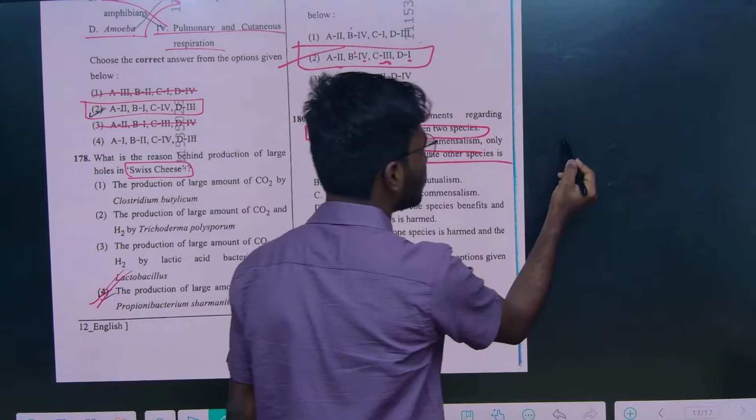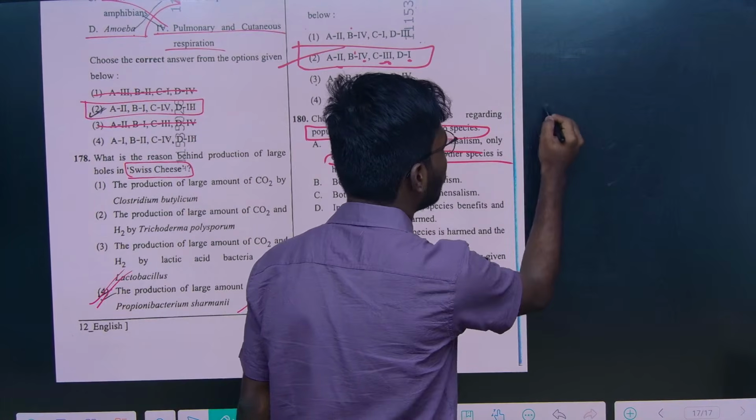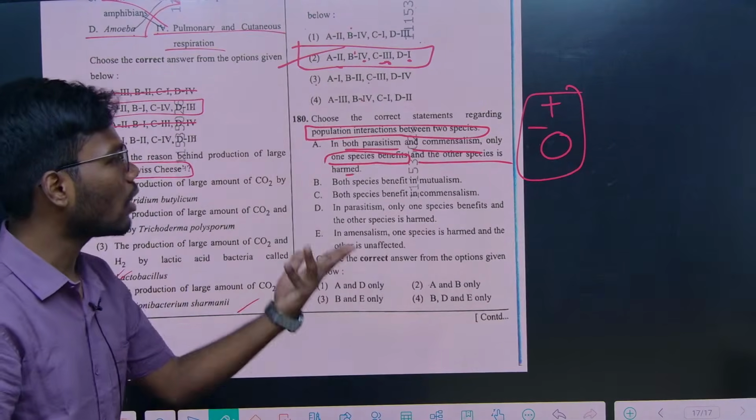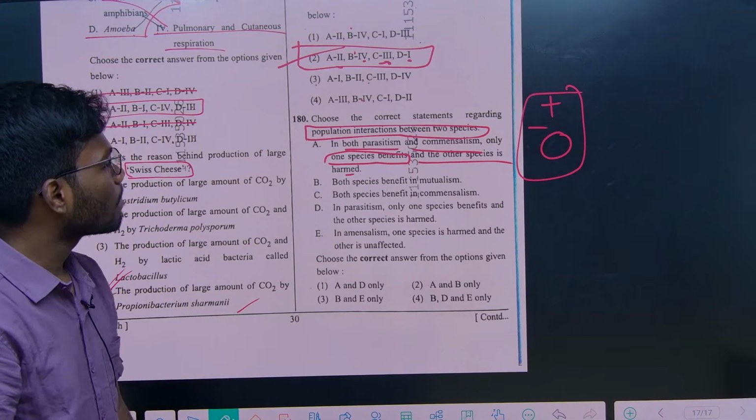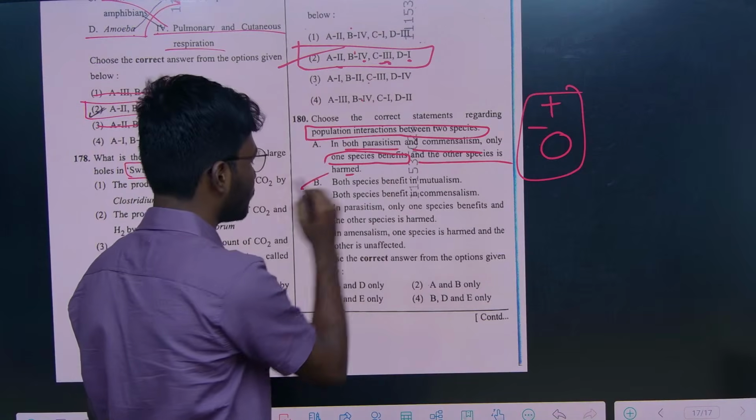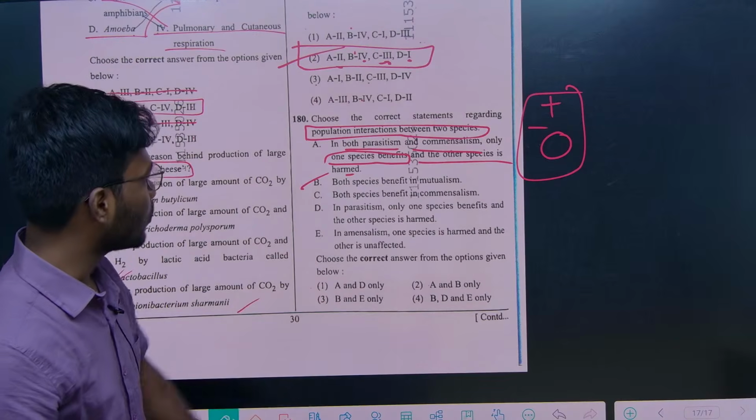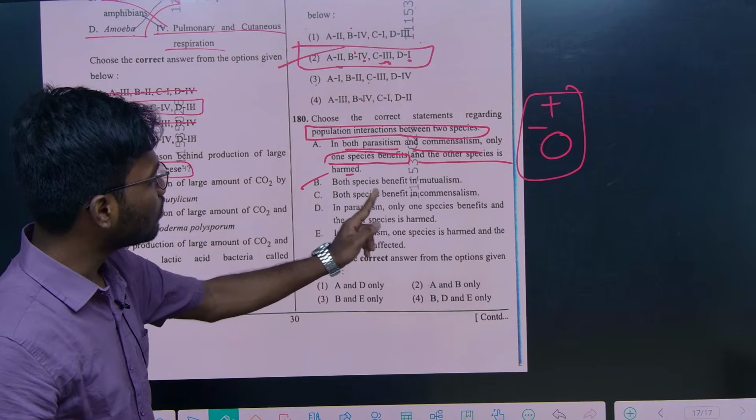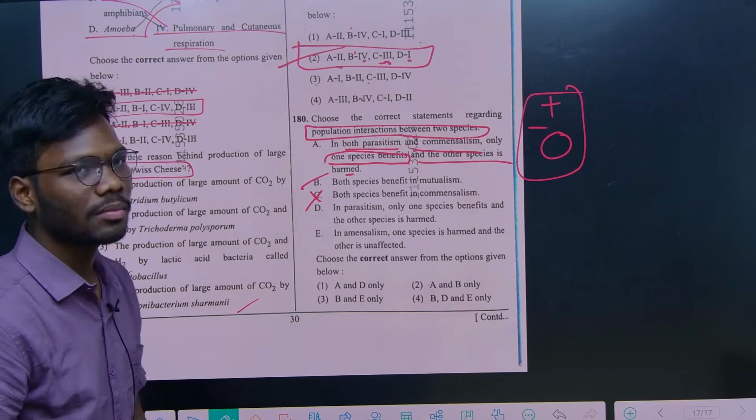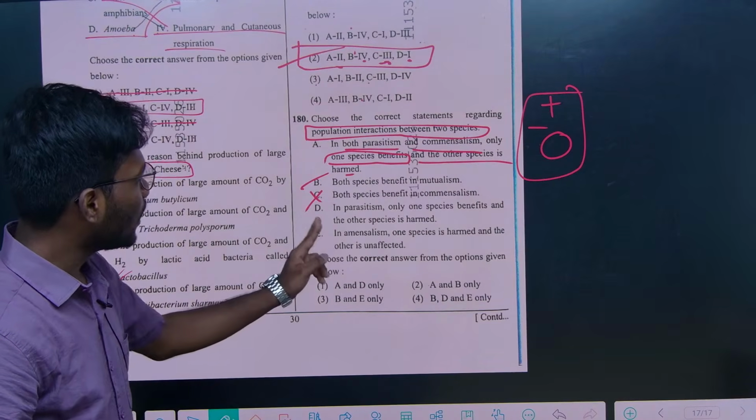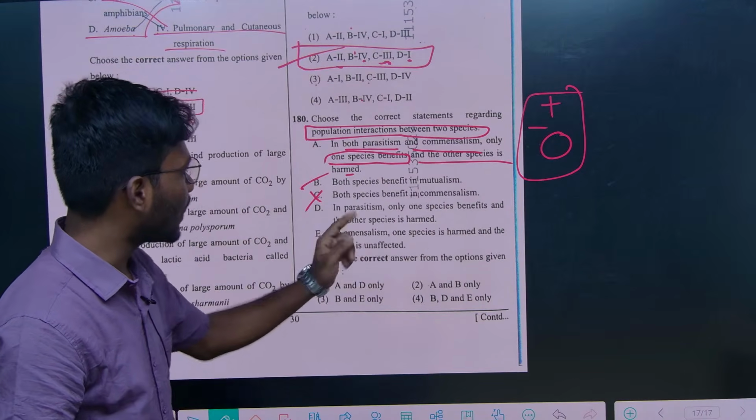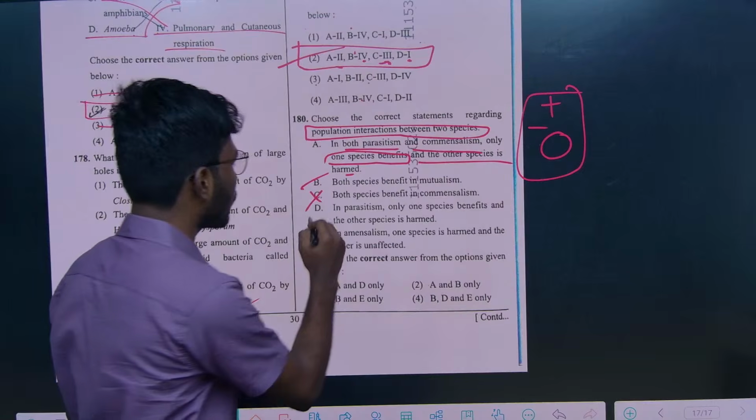In commensalism, one species is benefited whereas the other species is neither harmed nor benefited. Both species benefit in mutualism, right? That's a correct statement. Both species benefit in commensalism, no. Just now we saw commensalism is plus and 0. In parasitism, only one species benefits and the other species is harmed, right?